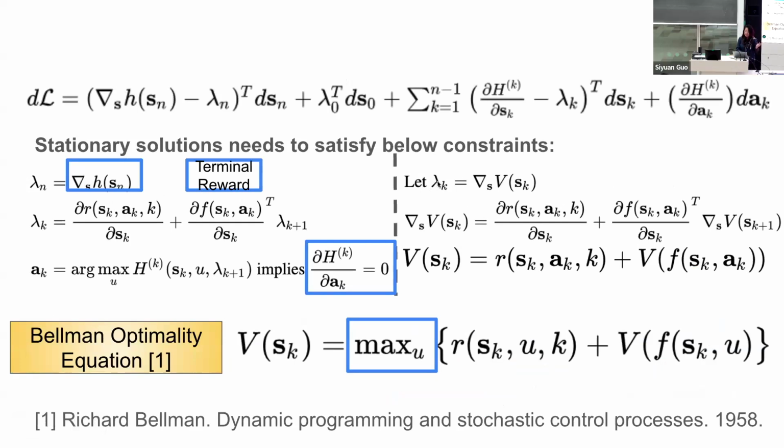So if you set your lambda k as the gradient of the value function and substitute into the second equation, what comes out is the value function of the reward, because that's taking the partial gradient with respect to the state. This is taking the gradient of the value at your next state with respect to the state. So that's exactly this part. And now you also need the maximization of the action, and that gives you exactly the Bellman optimality equation.